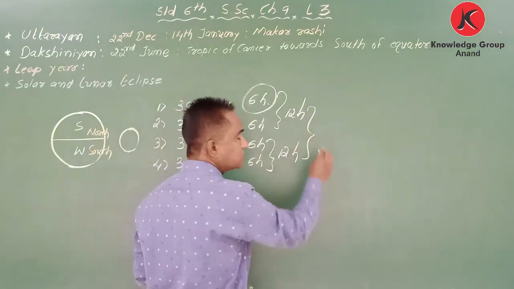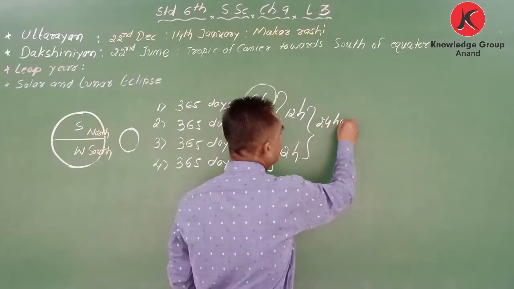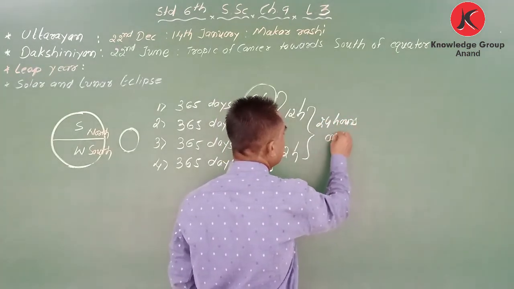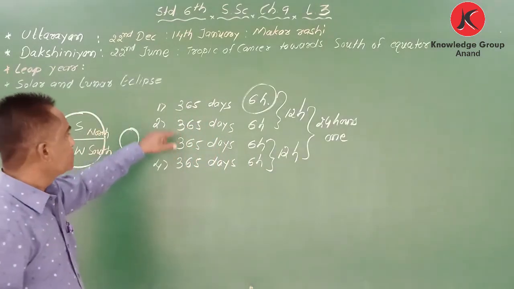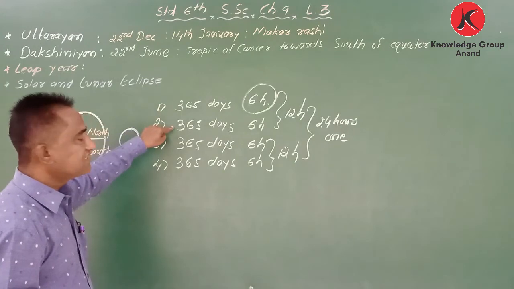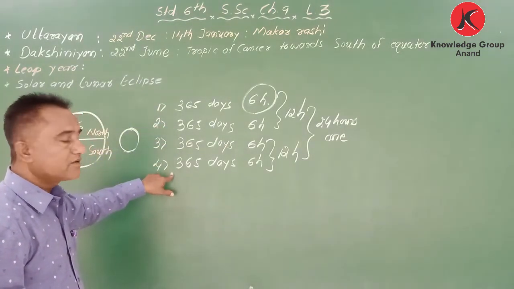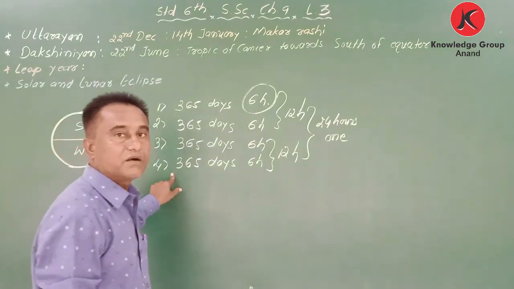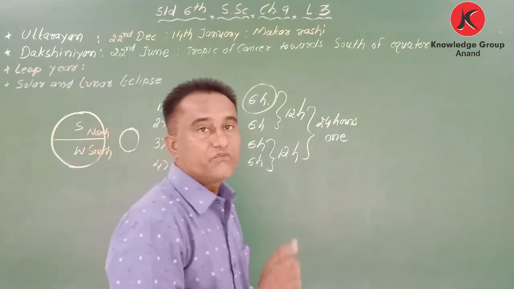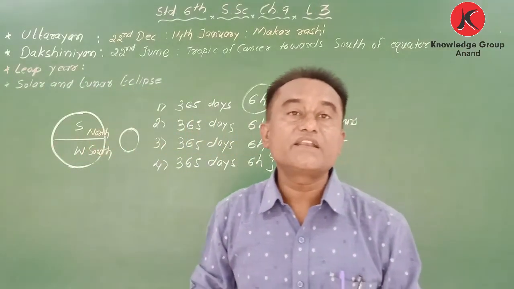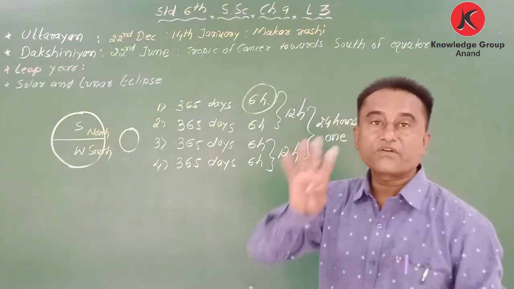So this 12 and this 12 becomes one day, 24 hours, that is called one day, and that one day is added here at the fourth year. So 6 hours, again 6 hours, 12 hours, 18 hours, and when it becomes 24 hours on the fourth year, it means one day. That is why we add one more day on 29th February. Okay, so we have leap year after 4 years.